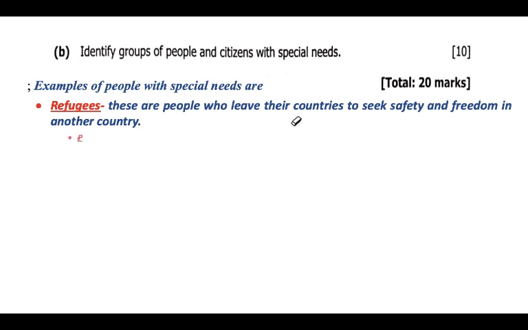It can be out of, let's say, ethnic conflict. It can be out of fleeing from crimes. It can even be out of looking for a place where there is a much better life than in their country. Those people who seek freedom from their country, we call them refugees.